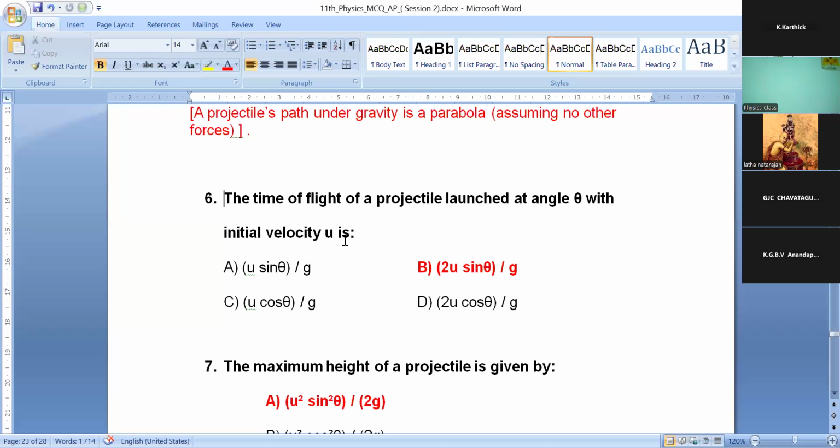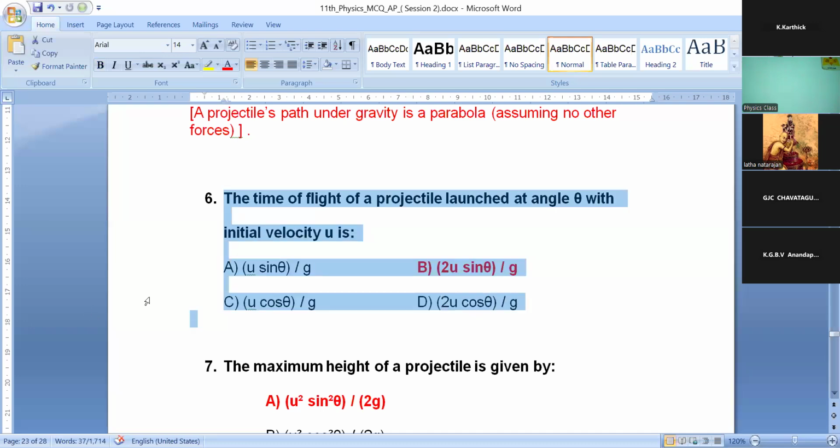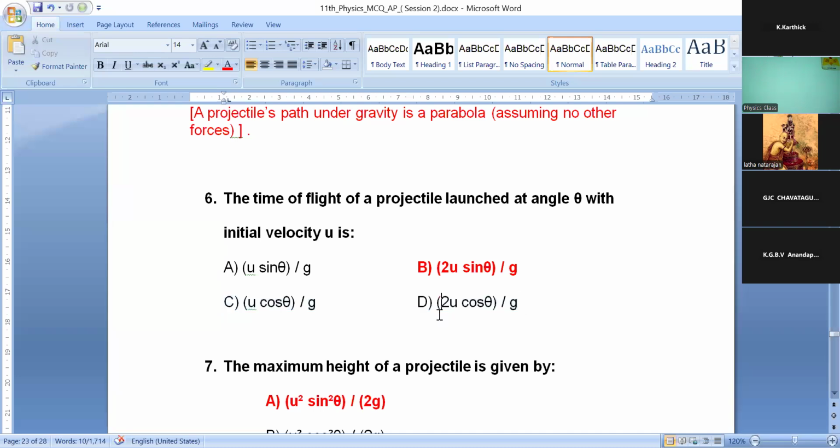Sixth question. The time of flight of the projectile launched at an angle theta with the initial velocity u is... Already you know that formula for time of flight: 2u sin theta by g. Yes, 2u sin theta by g. For the sixth question, 2u sin theta by g. Clear?